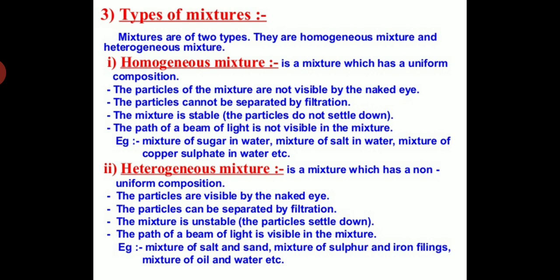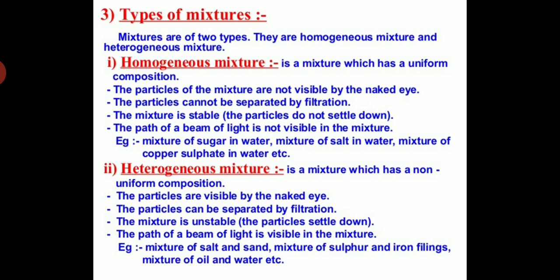Now students, heterogeneous mixture. A heterogeneous mixture is a mixture which has non-uniform composition. Non-uniform composition means the particles are visible by the naked eye. The particles are visible by the naked eye, and students, they do not have uniform composition, and there are visible and sharp boundaries between the various components.